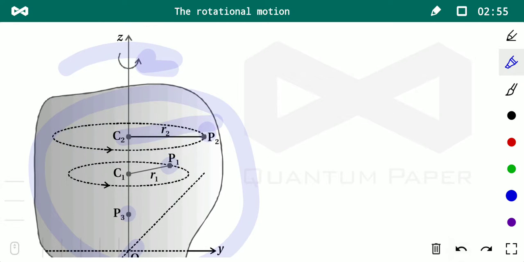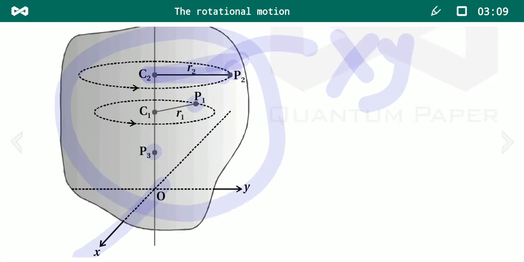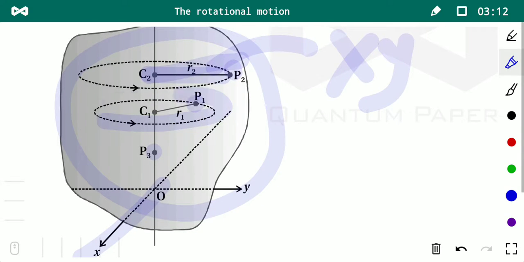The circle has a radius and a center, so the radius of the circle is R2 and the center falls on a definite straight line, and the plane of the circle, that is x and y, is perpendicular to the axis of rotation. Similarly, P1 also describes a circle whose radius is R1 and whose center is also on a definite straight line.